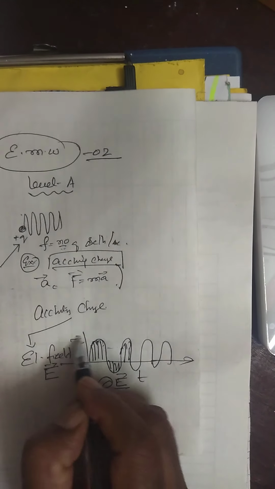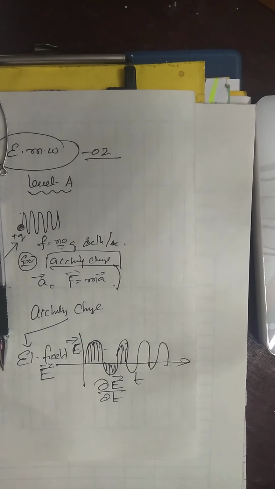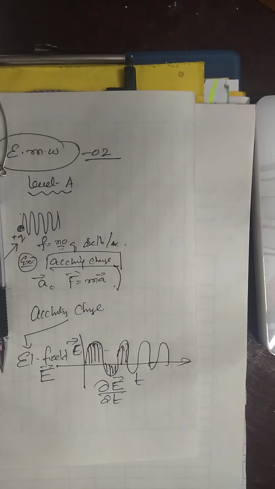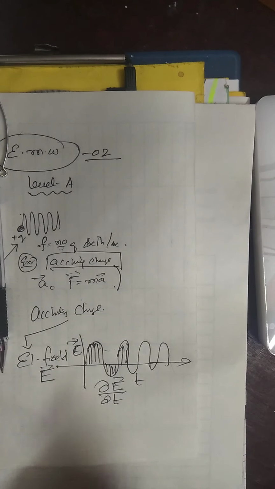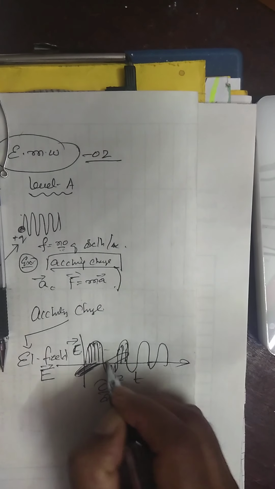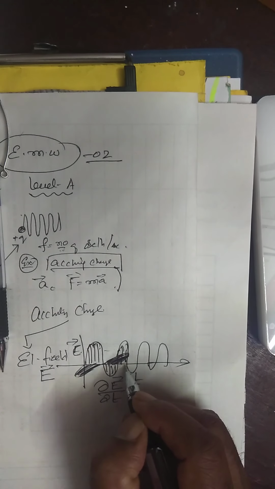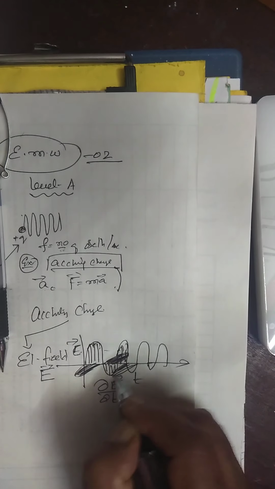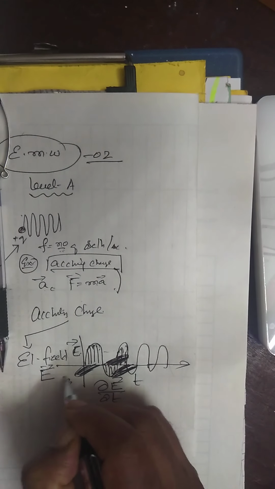This electric field in turn produces an oscillating magnetic field. The magnetic field is perpendicular.